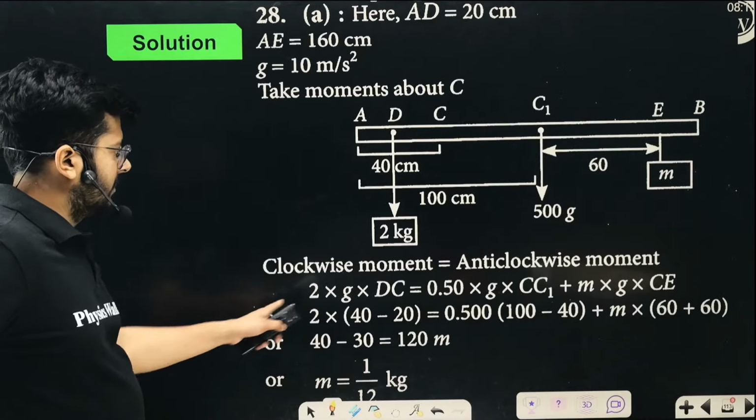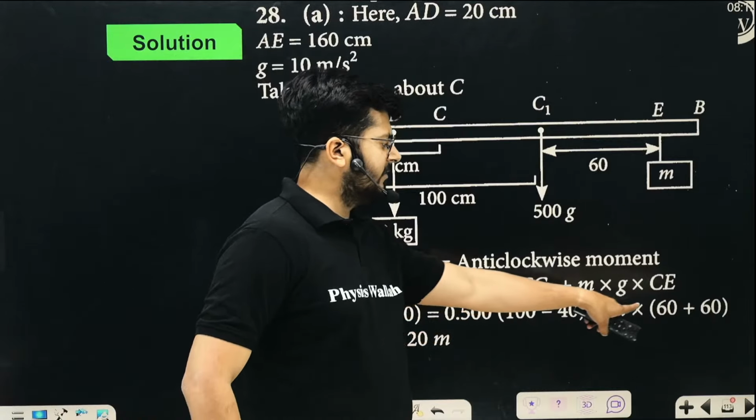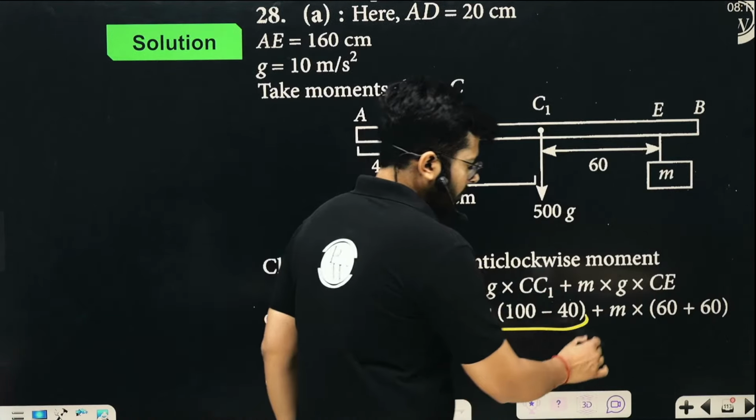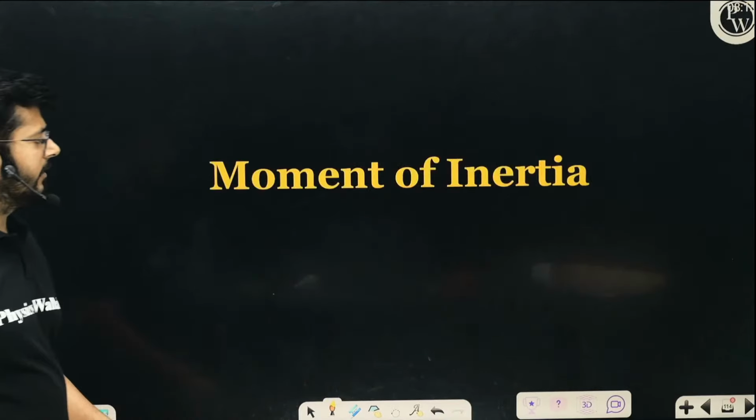So yeah, this is it. These are only two parts. You see that the weight of the rod acts at 100, and 100 minus 40 is 60 only. Turning effect of the weight of the rod, turning effect of mass m, and that is being balanced, and you get m over here.